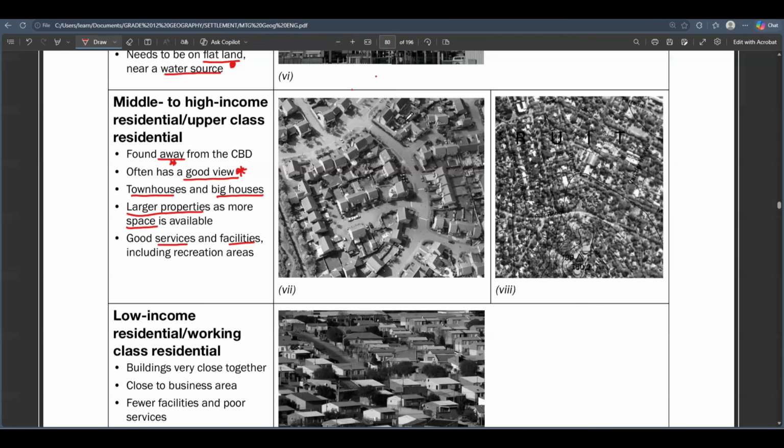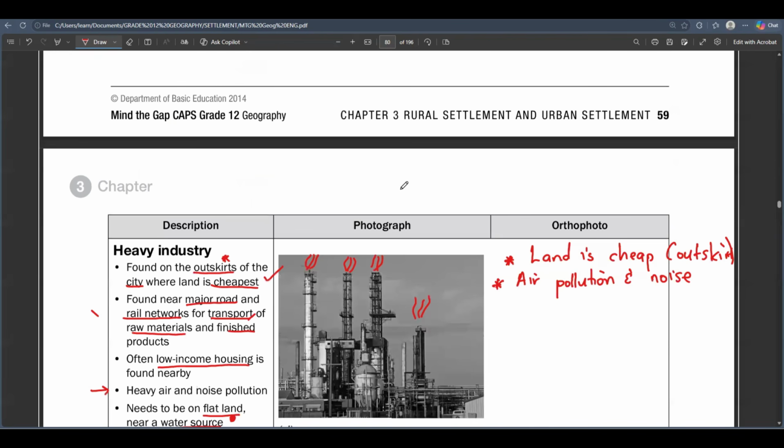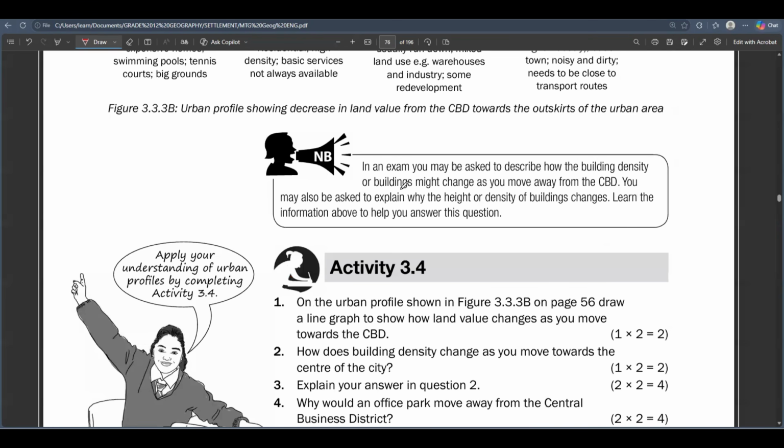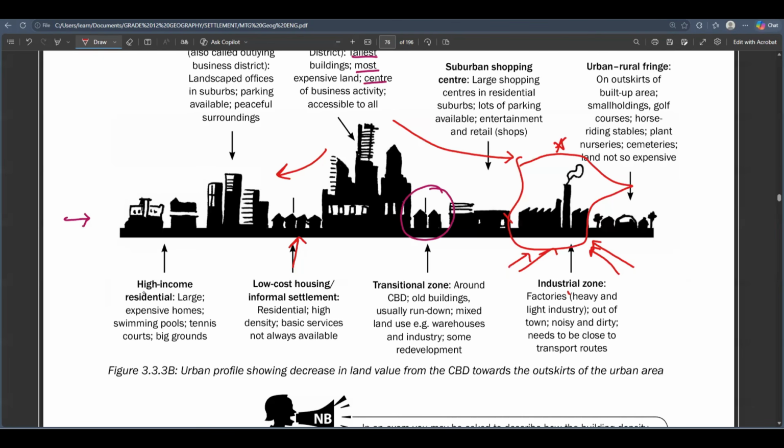So let me show you from the urban profile. The high income residential areas, look at them, they're far away from the CBD, far away. But they often need services as well, all right? Let's just say you are in a suburb. You need to be closer to a tuck shop, closer to a school, closer to a place where you can buy some stuff each and every day.